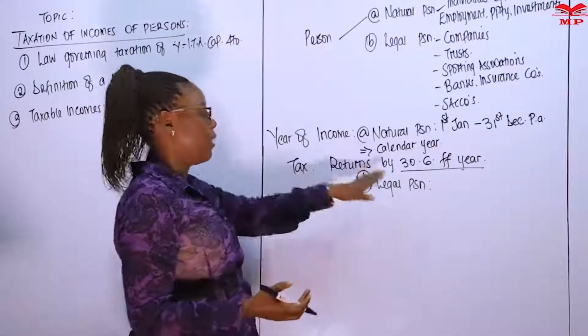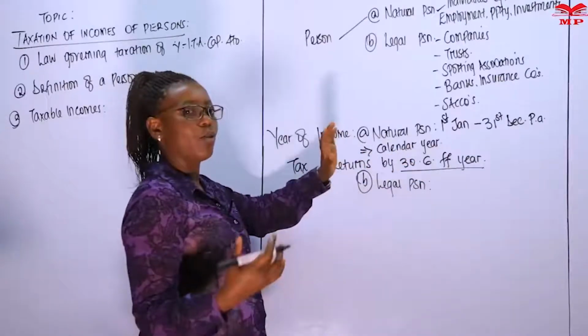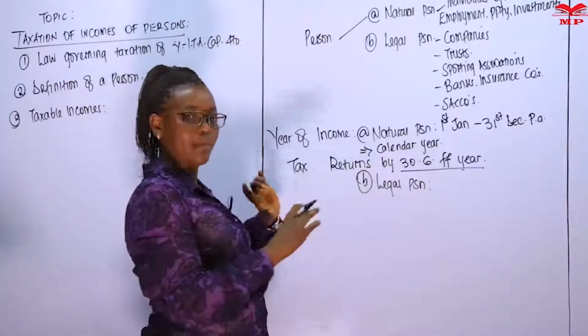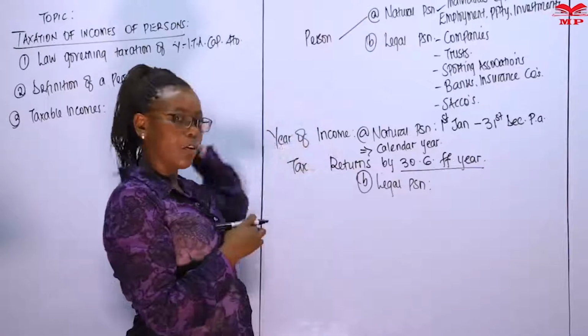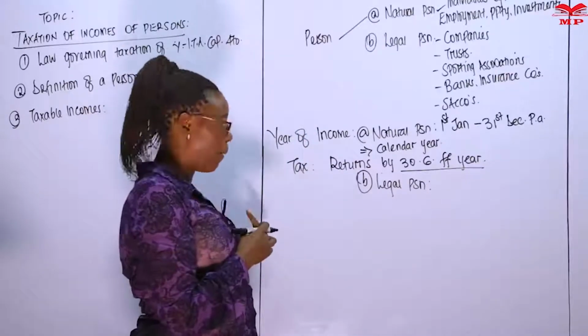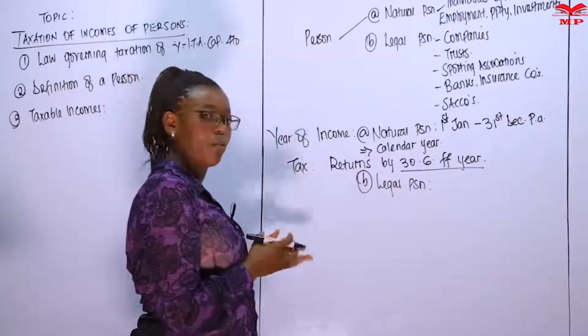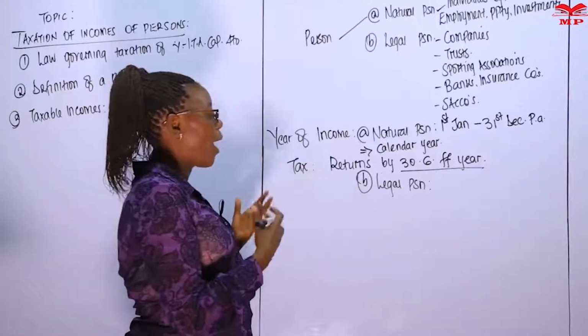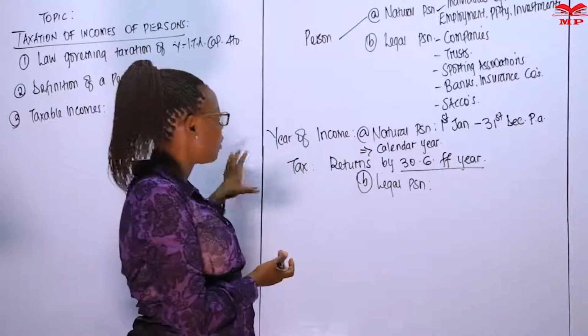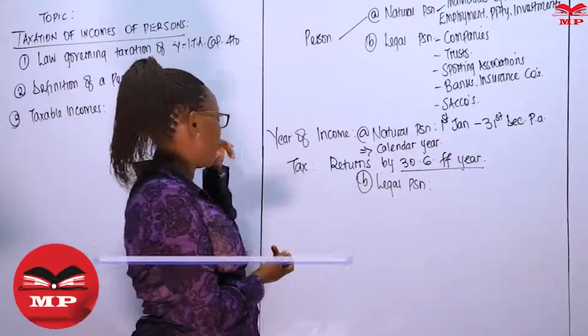That means you have 1st of January to 30th of June, those 6 months, you're supposed to declare your previous 12 months income. We're going to see the specified sources of income so that we can see which incomes you're going to declare. So that is year of income regarding a natural person.